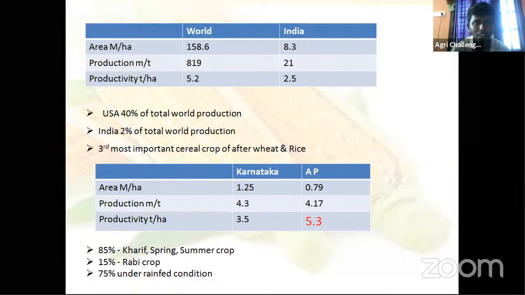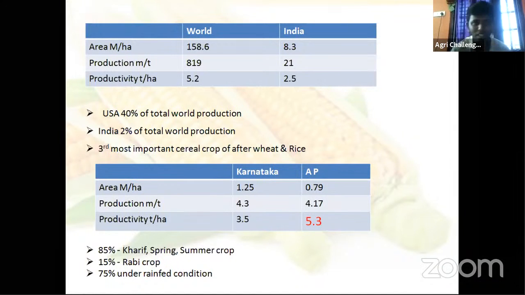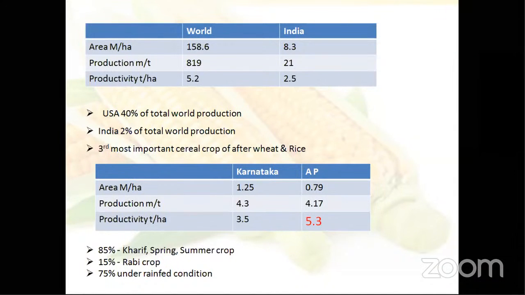The world average is 5.2 tons per hectare, whereas in India it is 2.5 tons. How many quintals is 1 ton? 10 quintals, 1000 kgs. So just see, half of the gap is there.